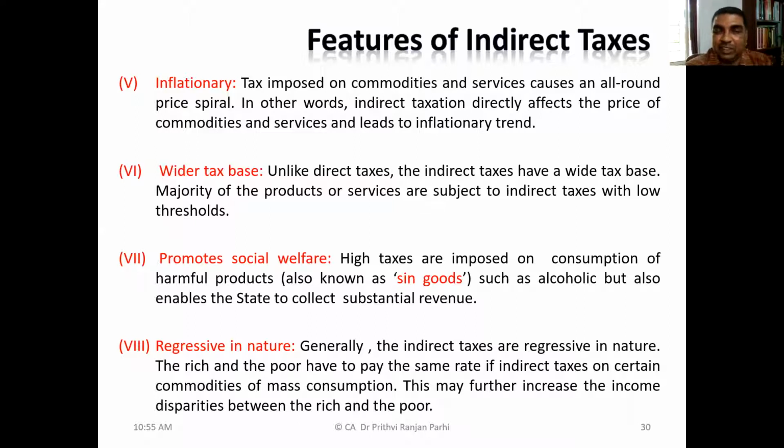This kind of tax system is regressive in nature. Regressive in the sense that irrespective of your ability to pay, everybody pays a uniform tax. The rich pay the same rate of tax as the poor, unlike income tax, where people with the ability to pay more tax pay more, and those with less ability pay less. But under indirect tax, everybody pays tax at the same rate.